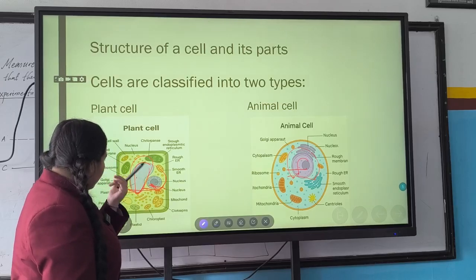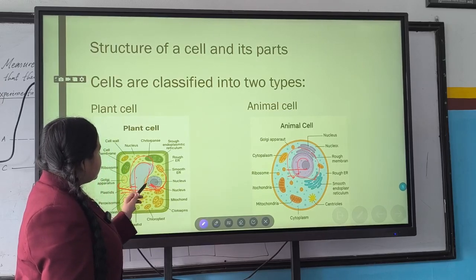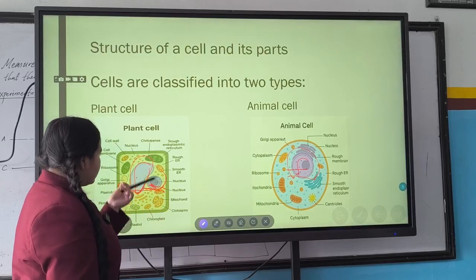We studied that earlier. That's why the nucleus is placed on the side of the plant cell.